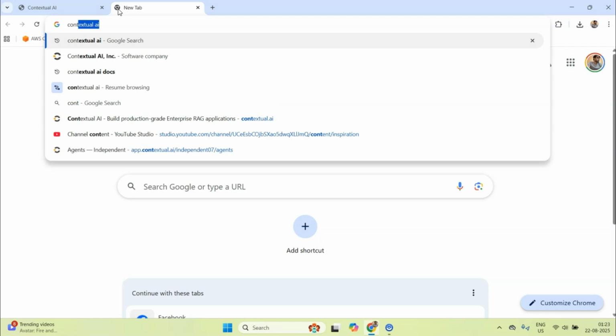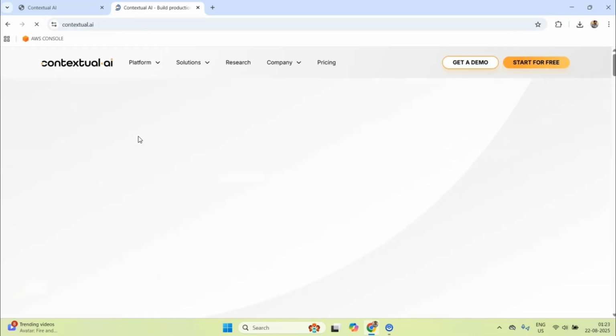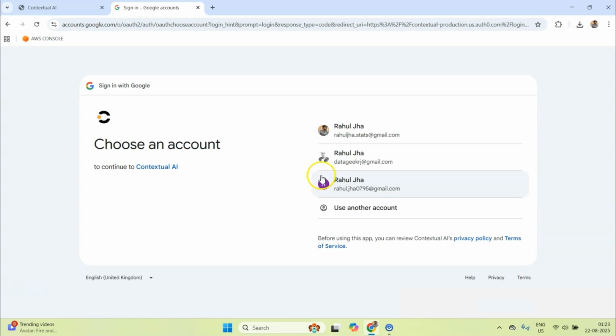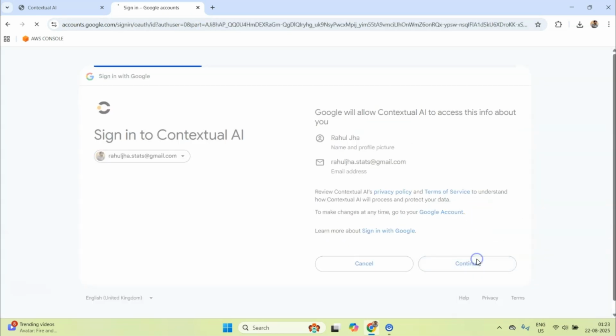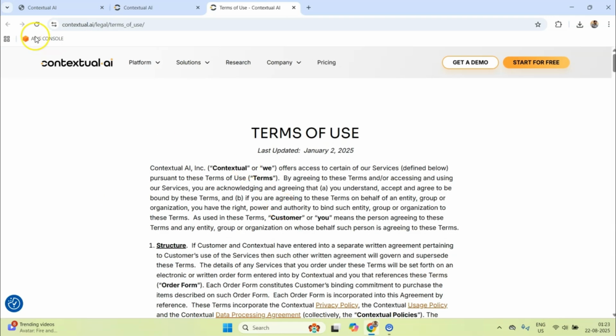So let's search Contextual AI, and I'll start with the very beginning. I'll start for free, and let's continue with email, and let me see if I can create a new account. Maybe they have restricted account creation based on API. I have already tried it with another account. Let me see if I can create another. Otherwise, I think it is letting me create it.